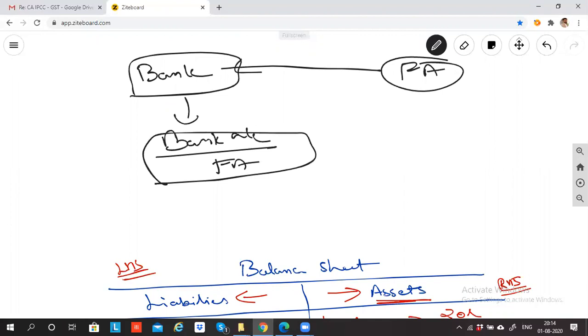So you will deposit money in this. What will happen? You will have money inside. Let's suppose you deposit 5 lakh rupees. It will get added to your bank account. Whatever money you put in the bank will get added. And whatever you withdraw, if I am making a payment to the Delhi party, 2 lakh minus. If I am buying some furniture, 1 lakh minus.